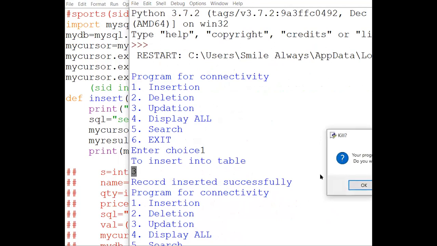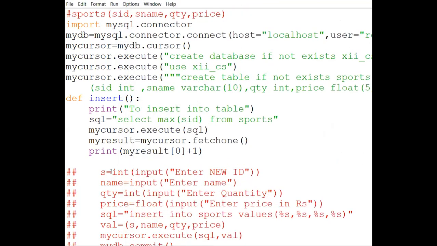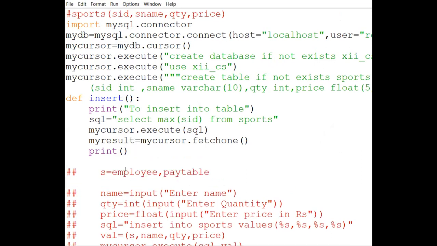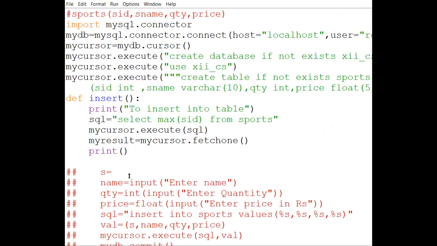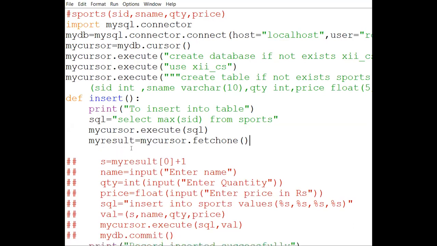So I will not ask for SID from the user. Instead of asking this, I'm directly writing that it is equal to this. And then I will print S to check whether it is working properly or not.